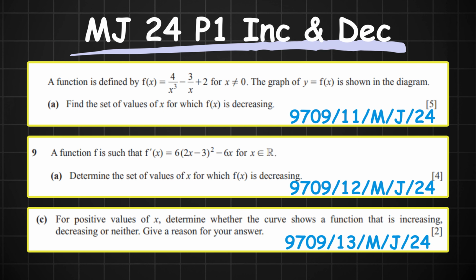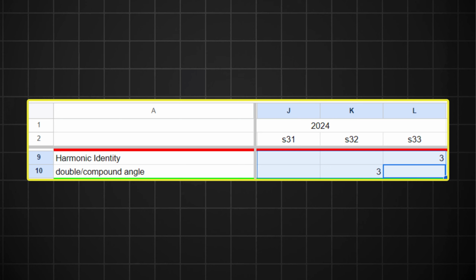For Pure 3, the theme seems to be that Cambridge wanted you to integrate trig functions, and so as a result, this means that the trigonometry topic itself carried few marks because most of them were embedded in the integration question. I feel like this integration of trig functions is just a theme of the May June series, and I don't think it carries over into the November series. So my picks for integration are integration by parts and integration by substitution.